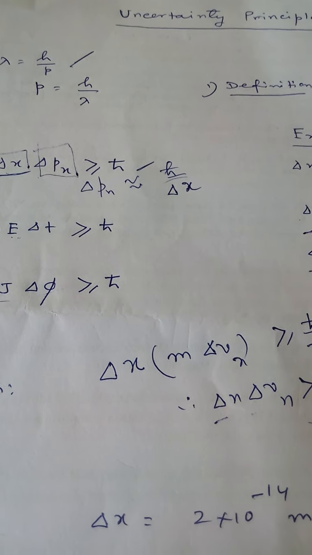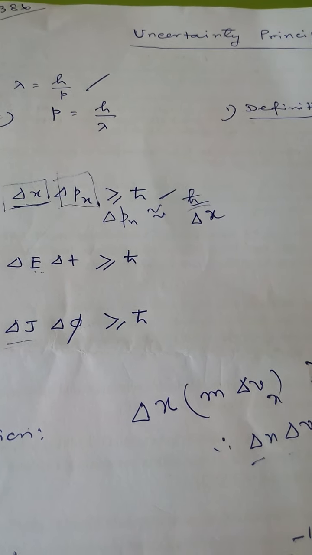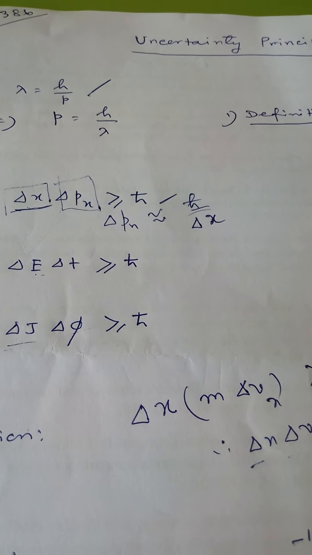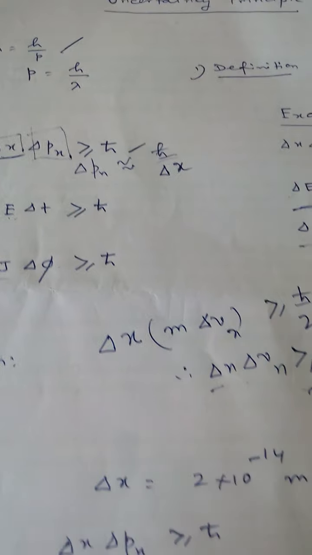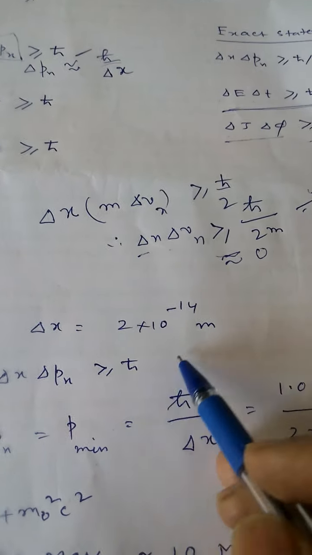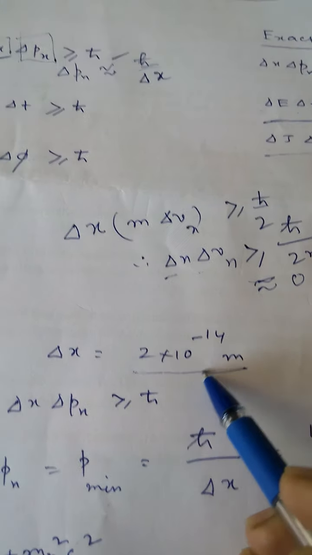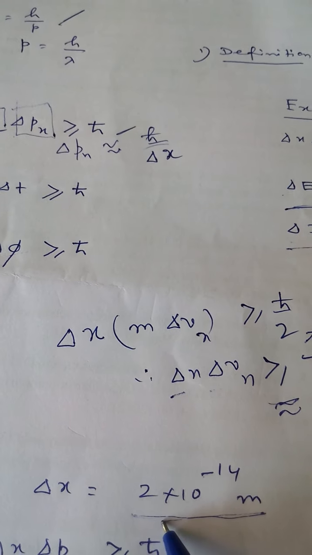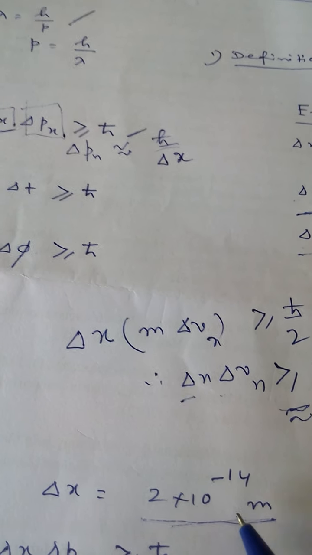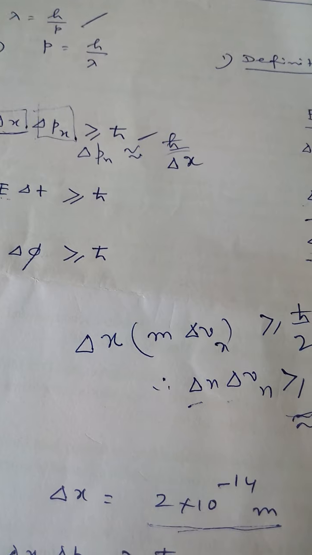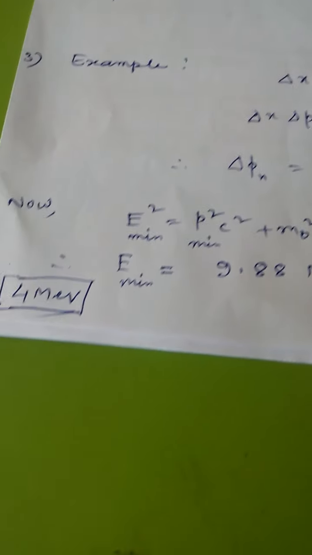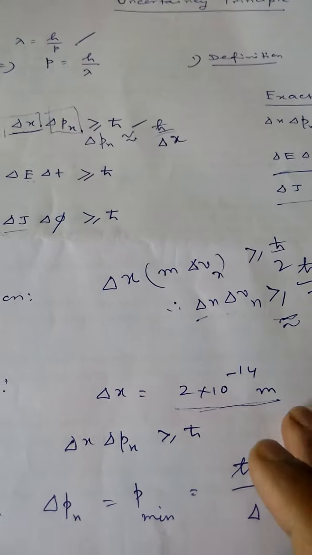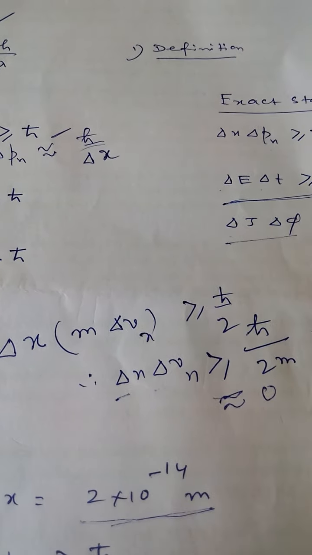It is well known that the rest mass of an electron is 9.1 10 to the power minus 31 kg, the diameter of an atomic nucleus is about 2 10 to the power minus 14 meter, and the maximum possible kinetic energy of an electron emitted from a radioactive nucleus is almost 4 MeV. So these are the known results to us.